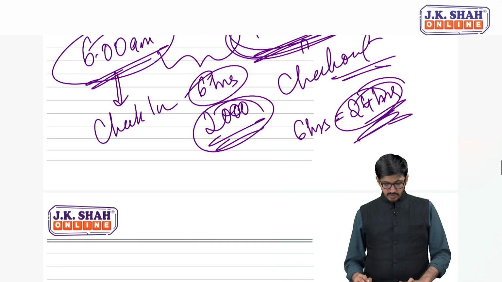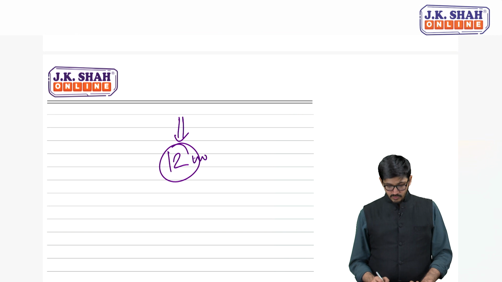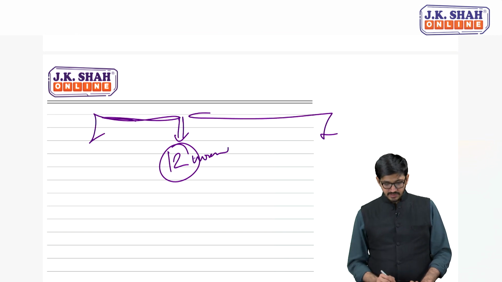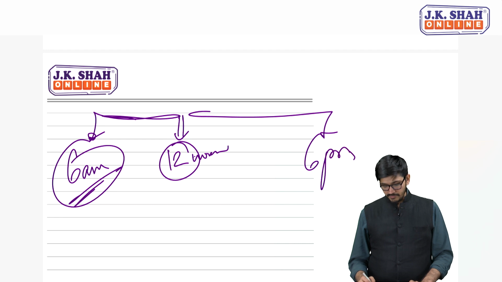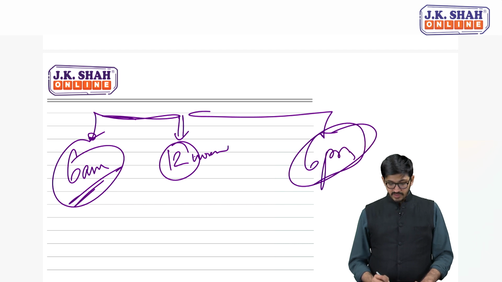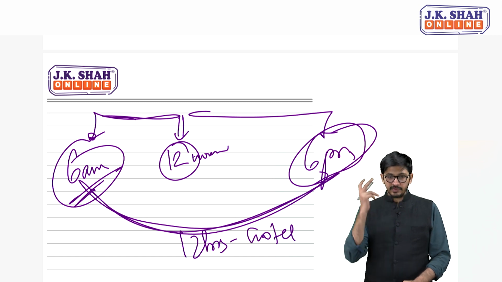So if the checkout time is 12 noon, then if I check in at 6 AM and check out at 6 PM, even though I have actually spent only 12 hours in the hotel, I will be charged for 2 days.